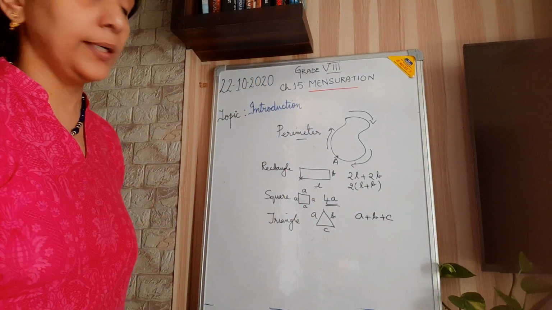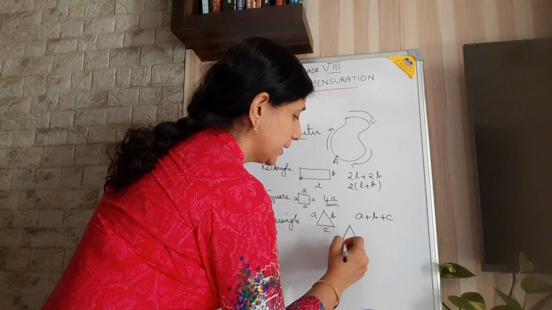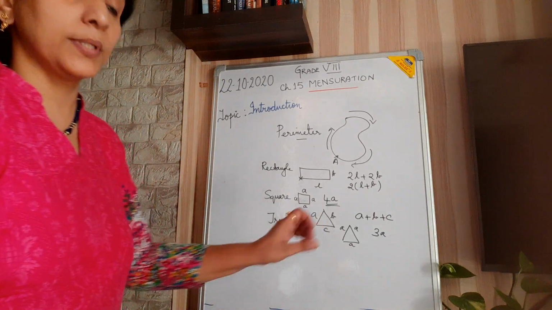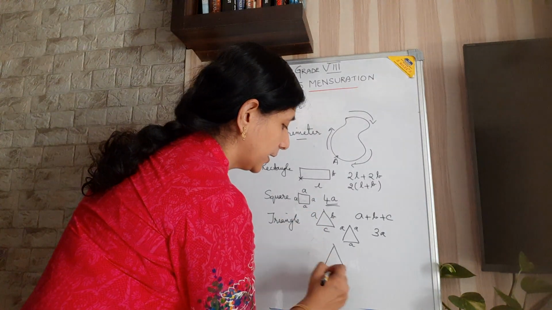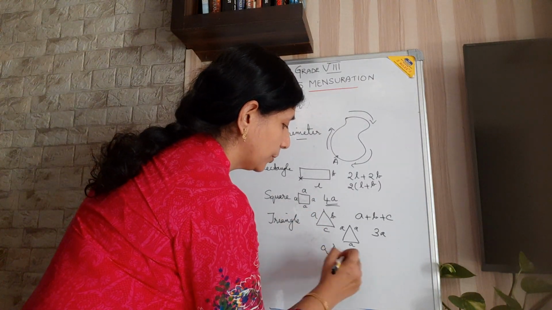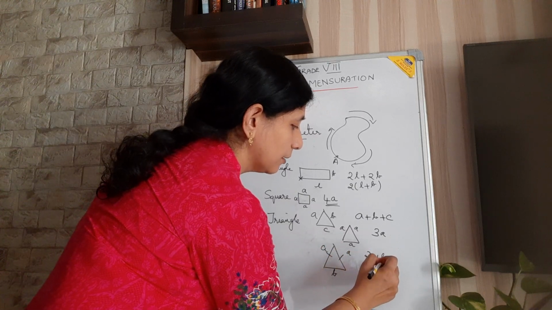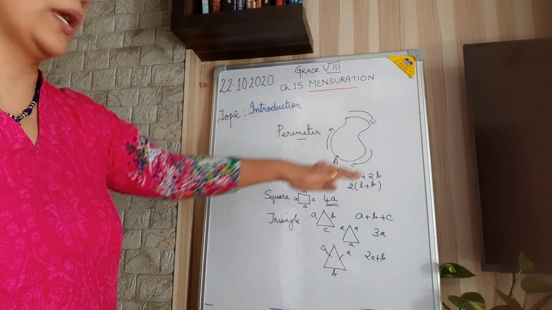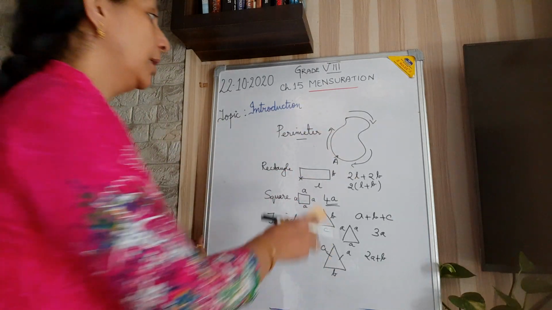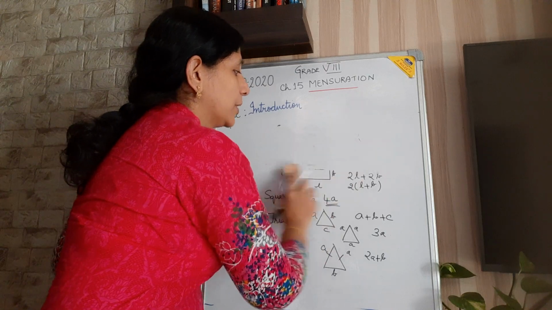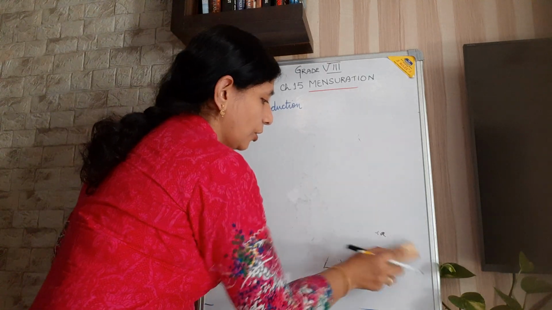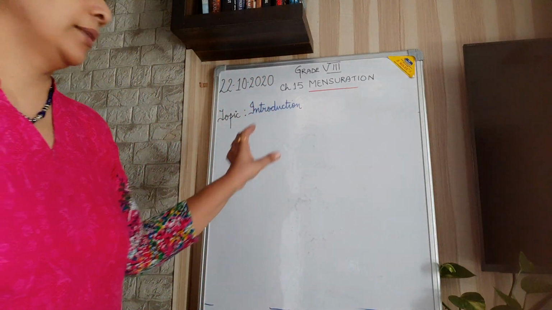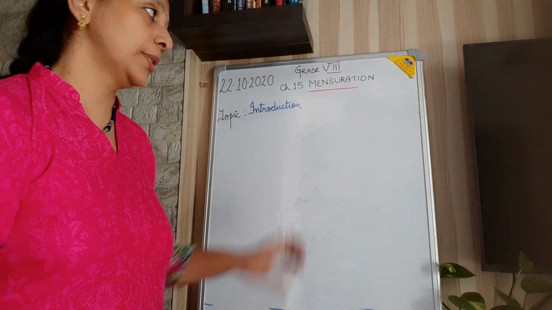If it is an equilateral triangle, then what happens? All the three sides are equal to A, so it is 3A. If it is an isosceles triangle, and this is different and these two are equal to A, then it is 2A plus B, isn't it? So perimeter means as you go along the outer boundary, that is the length of the boundary, or else the sum of all sides. If a figure is given like a rectangle, the sum of all sides together forms the perimeter.